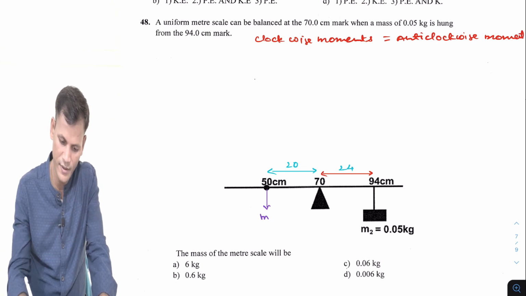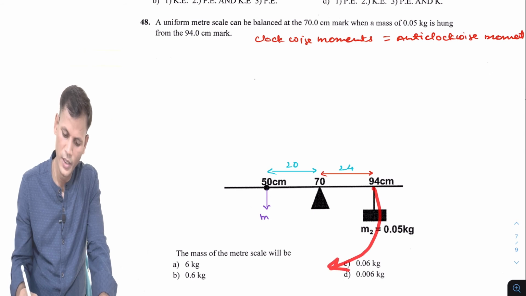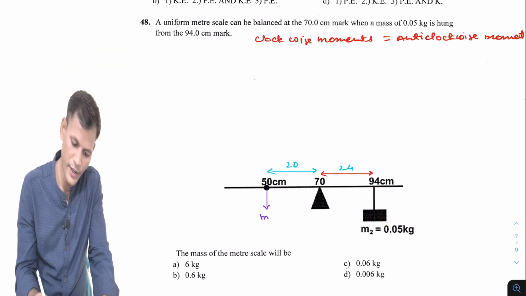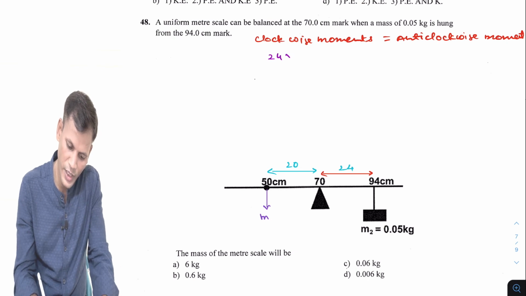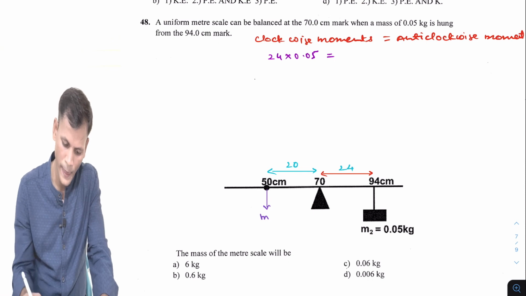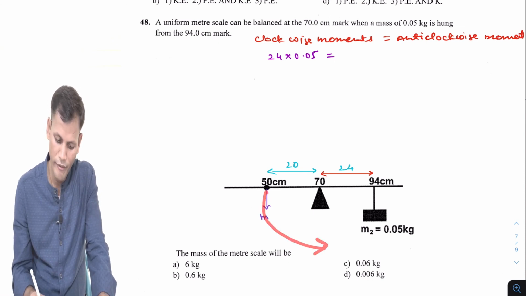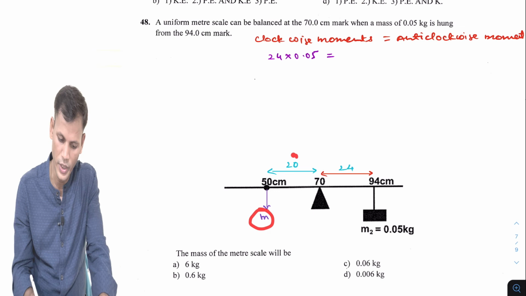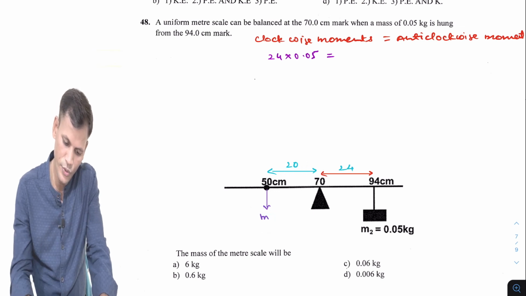Clockwise moment is this one. So 24 into 0.05 is equal to the anti-clockwise moment, which will be m into 20, yeah, 20 into m.